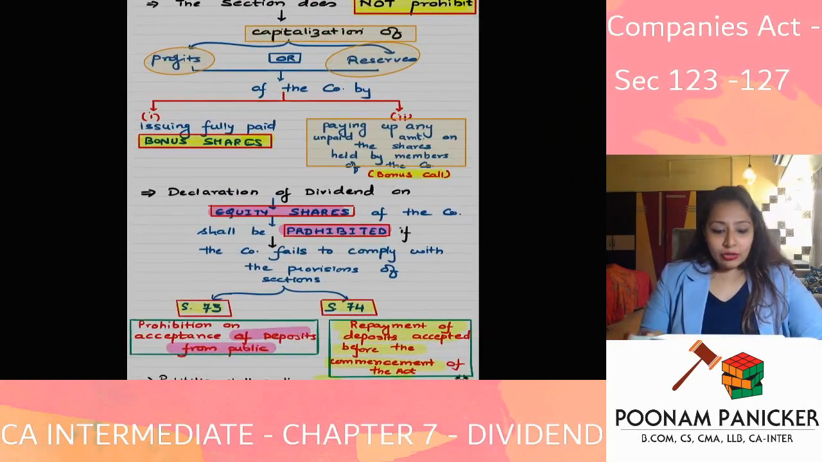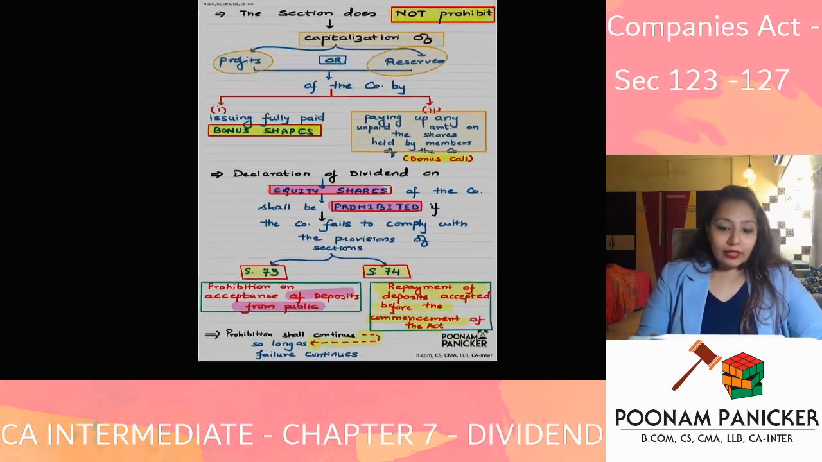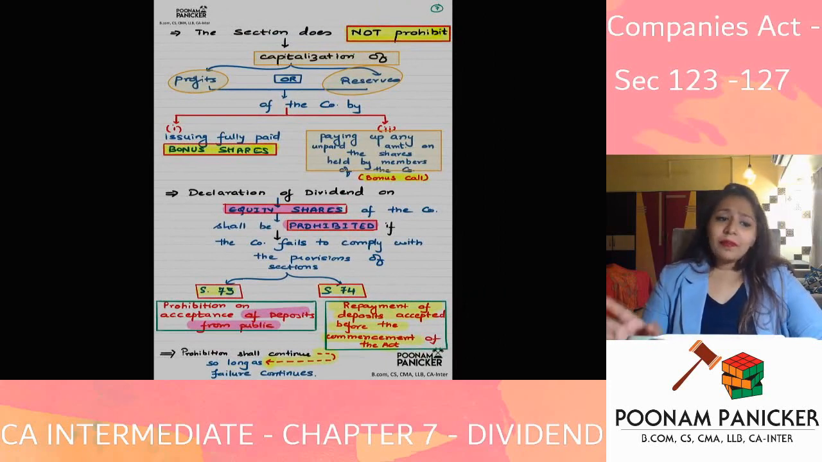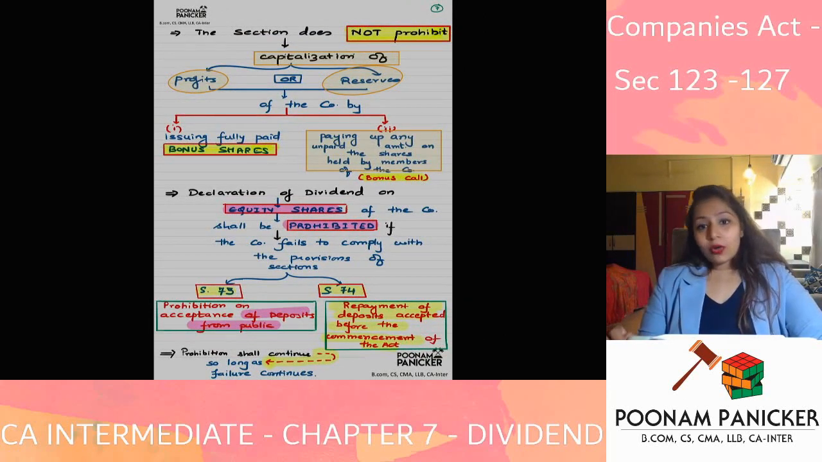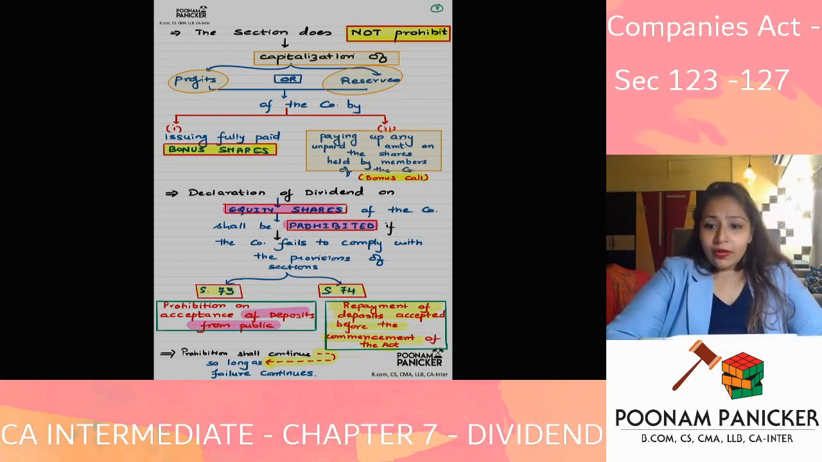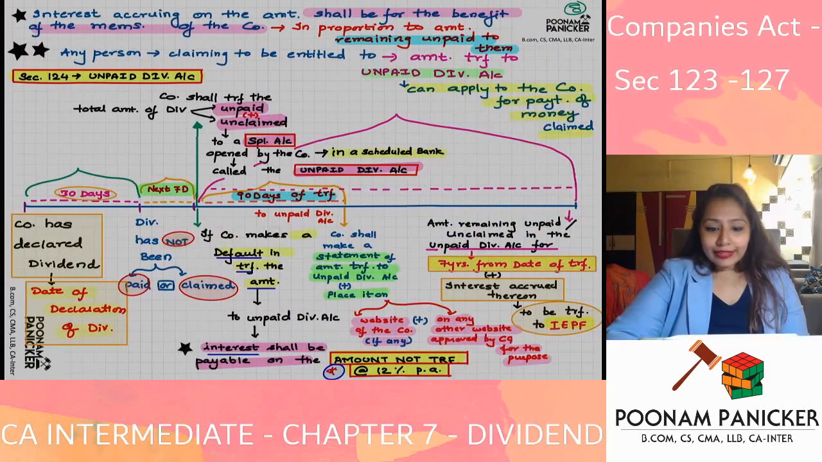Over here we have completed the provisions of section 123 along with a gist of rule 3. Again, for the question I will give you a link in the description with respect to rule 3. So now let us go ahead and talk about section 124, which is going to be talking about unpaid dividend account.